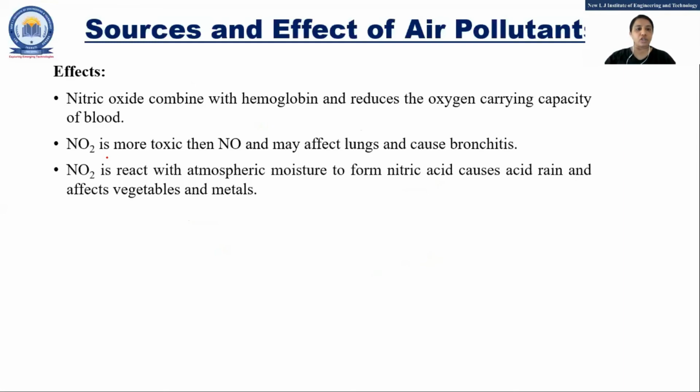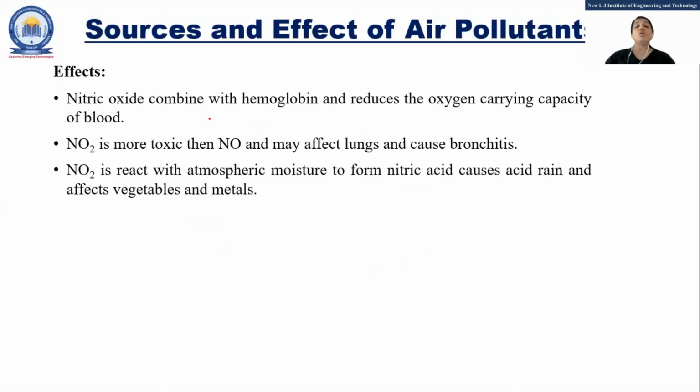What is the effect? Nitric oxide combines with hemoglobin, same as the previous one, and the oxygen carrying capacity is reduced.